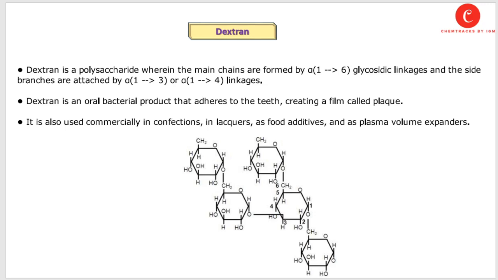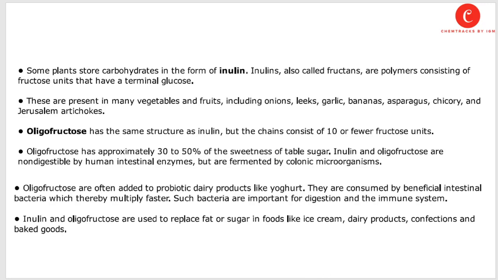Next is the dextrin. Dextrin is a polysaccharide wherein the main chain is formed by the alpha-1,6 glycosidic linkage and the side branches are attached by 1,3 and 1,4 glycosidic linkages. This is the main chain, and the main chain units are linked with one another by alpha-1,4 glycosidic linkage, while side chains are linked with one another by alpha-1,4 or alpha-1,3 linkages. Dextrin is an oral bacterial product that adheres to the teeth, creating a film called plaque. It is also used commercially in confections, in liquids, as food additive, and plasma volume expanders.